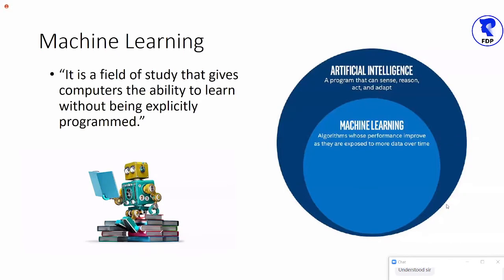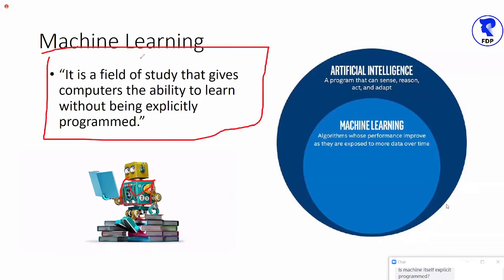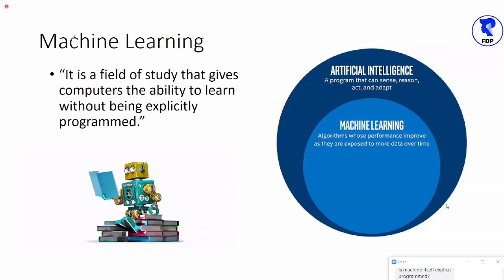This is just a symbolic logo. I have used this image because here this robot is learning, and it will develop its own program, and that program is known as an implicit program. I hope now, I request everyone, please give me confirmation, are you okay with what we have to do in machine learning?